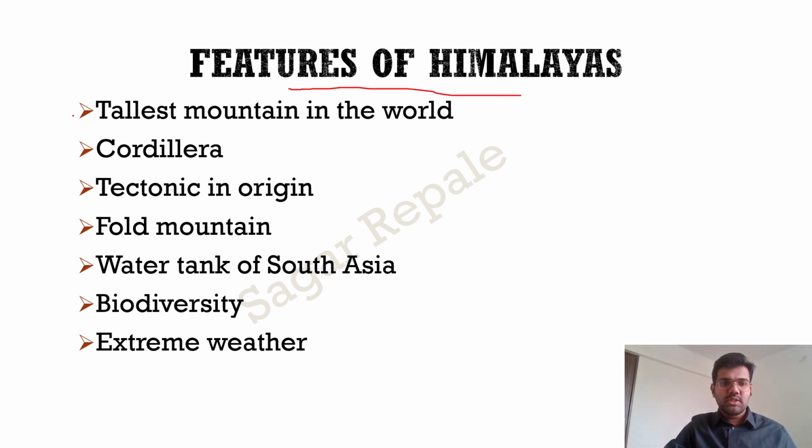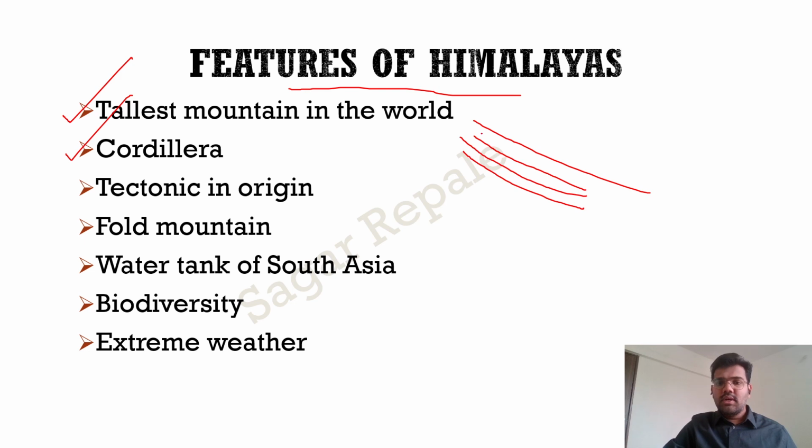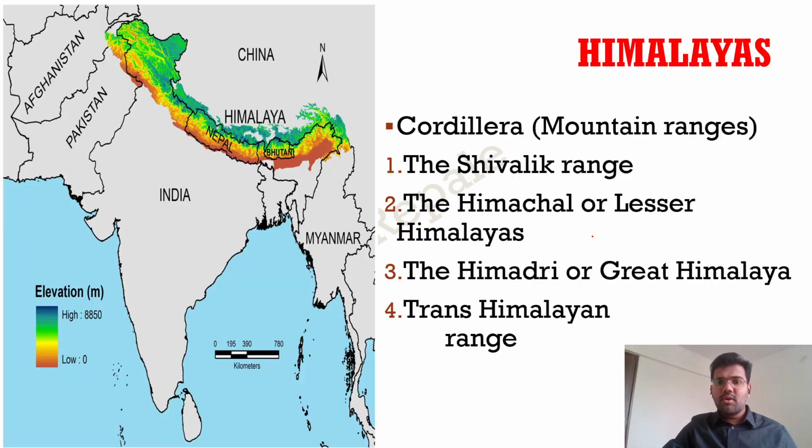Before starting, let us see some basic features of the Himalayas. What are the basic features? As you must be knowing, Himalayas are the tallest mountains in the world. Then Himalayas are an example of Cordillera. What is Cordillera? Cordillera means parallel mountain ranges. So Himalayas are actually many mountain ranges located parallelly.